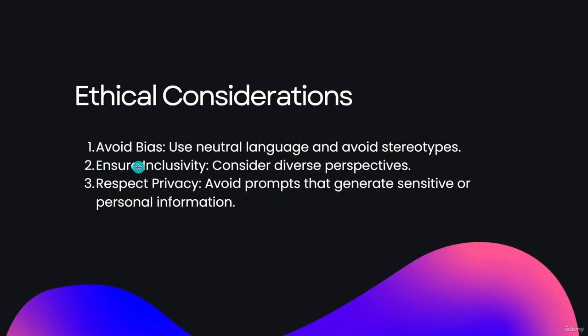Compared to that, the second one is ensure inclusivity. So we have to consider diverse perspectives. Diverse perspectives means providing background information, providing additional information from our side to AI to generate the best output. It means not leaving AI to solve the task by itself, but putting in our own effort and our own data as humans.